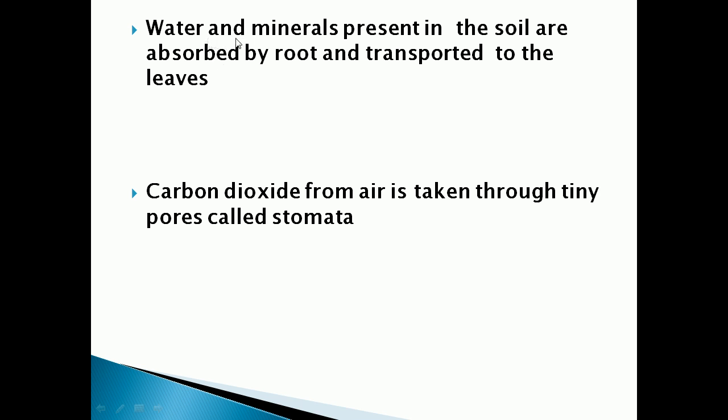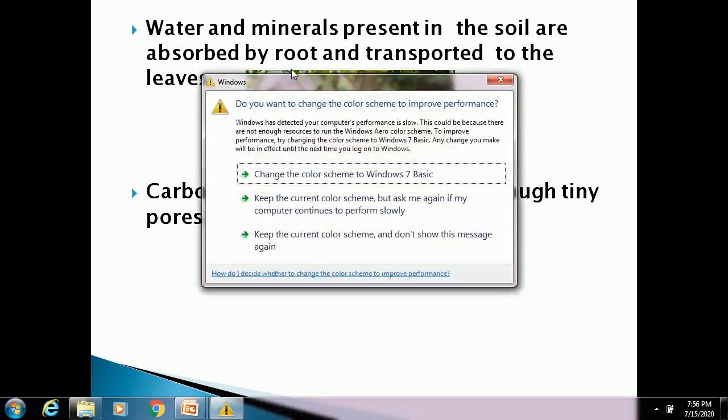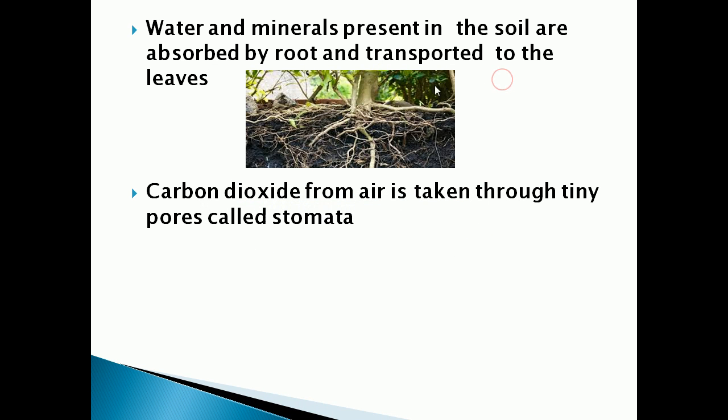Now we can see how the water and minerals reach the leaf. Okay, so water and minerals are present in the soil. We know that soil contains water and minerals. Yes, so these water and minerals from the soil are absorbed by the root of the plant. Okay, it is absorbed by what? The root of the plant, and then from the root it is transported to the leaves of the plant. Understood? So water and minerals from the soil are taken by the root and transported to the leaves of the plant.